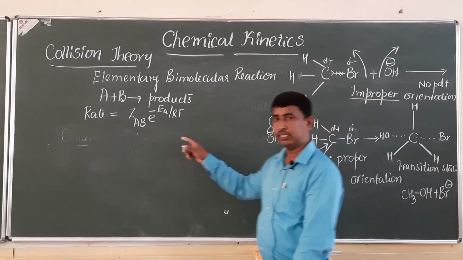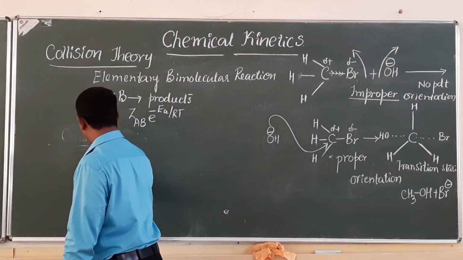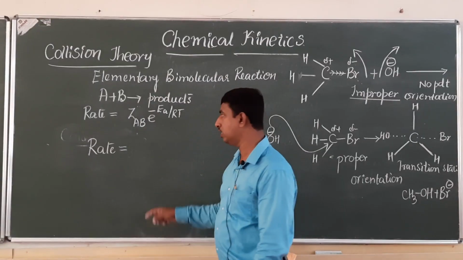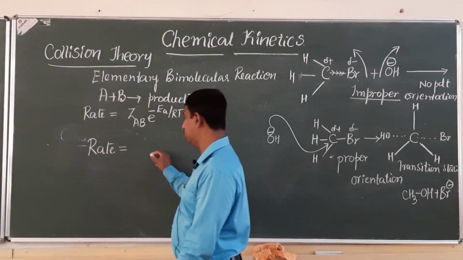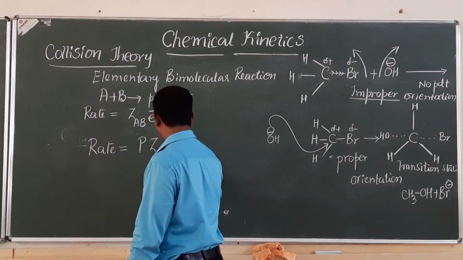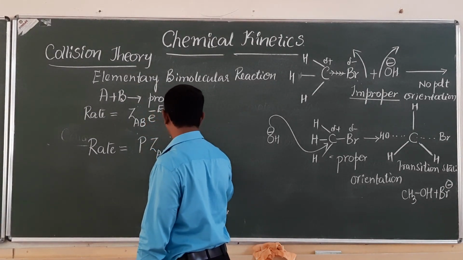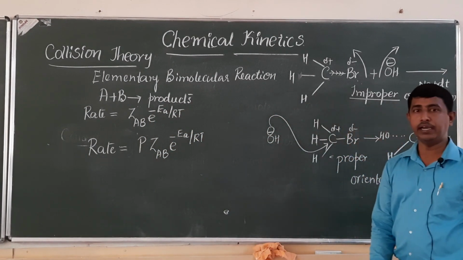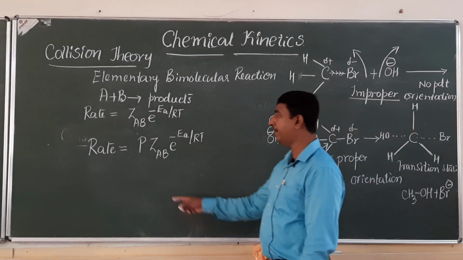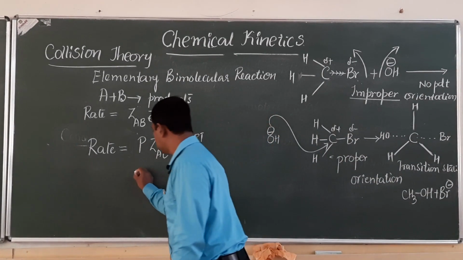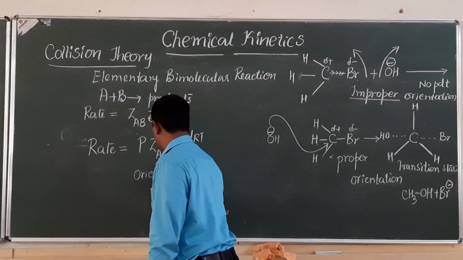So finally, this equation was further modified to account for the effective collision. One more factor we have to introduce, that is P into ZAB e to the power minus EA by RT. P was introduced because of deviation, correct? So P is called the orientation factor.